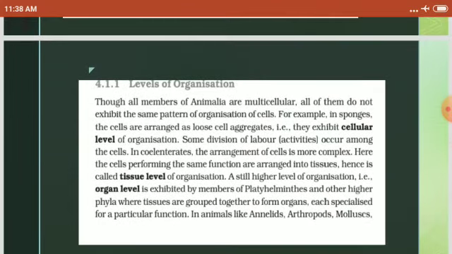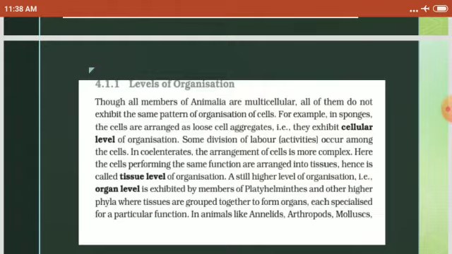Levels of organization. What is levels of organization? See, they are cellular level, tissue level, organ level and organ system level of organization seen in organisms. In animals, cellular level means they are structurally sometimes multicellular but functionally unicellular.